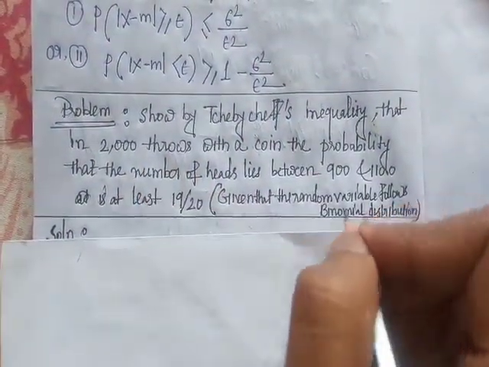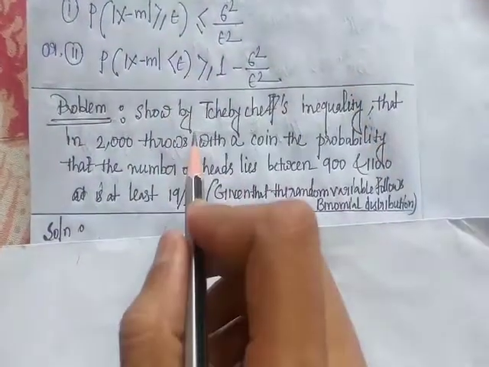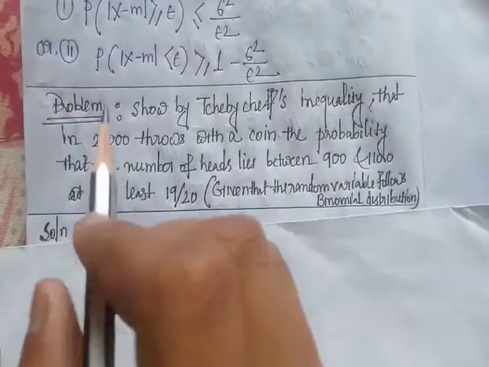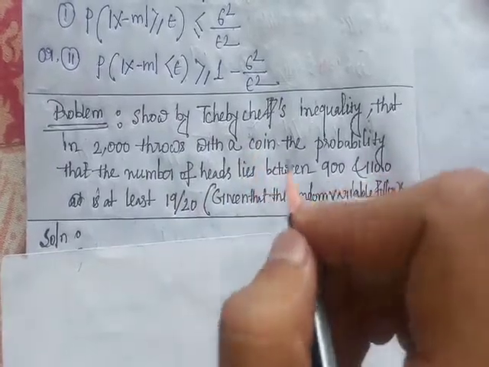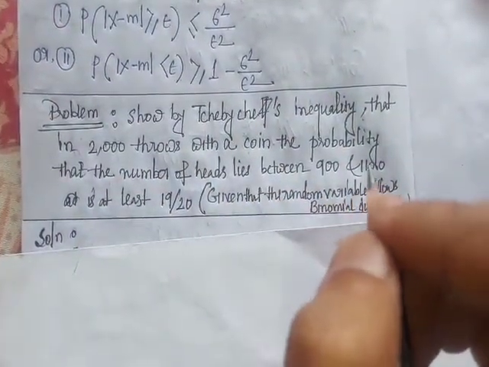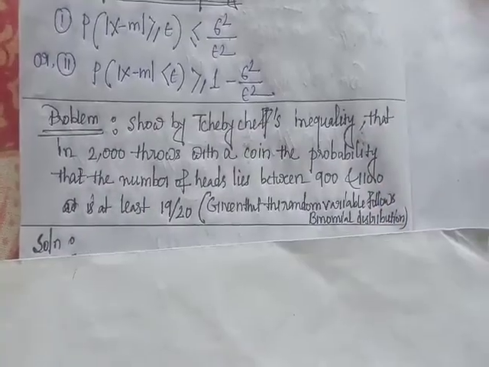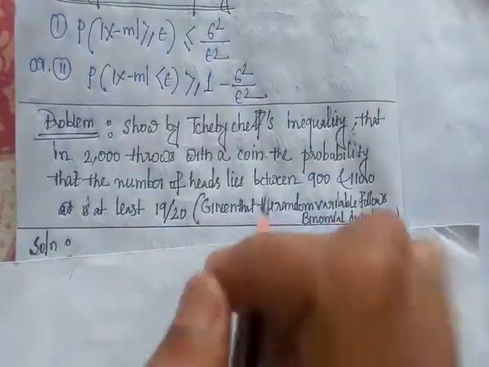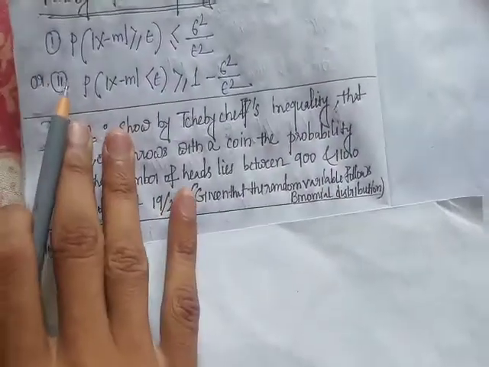Okay, given that the random variable follows binomial distribution. So the question is, by Chebyshev inequality, in 2000 throws of a coin, the probability that the number of heads lies between 900 and 1100 is at least 19 by 20, also given that x follows binomial distribution.